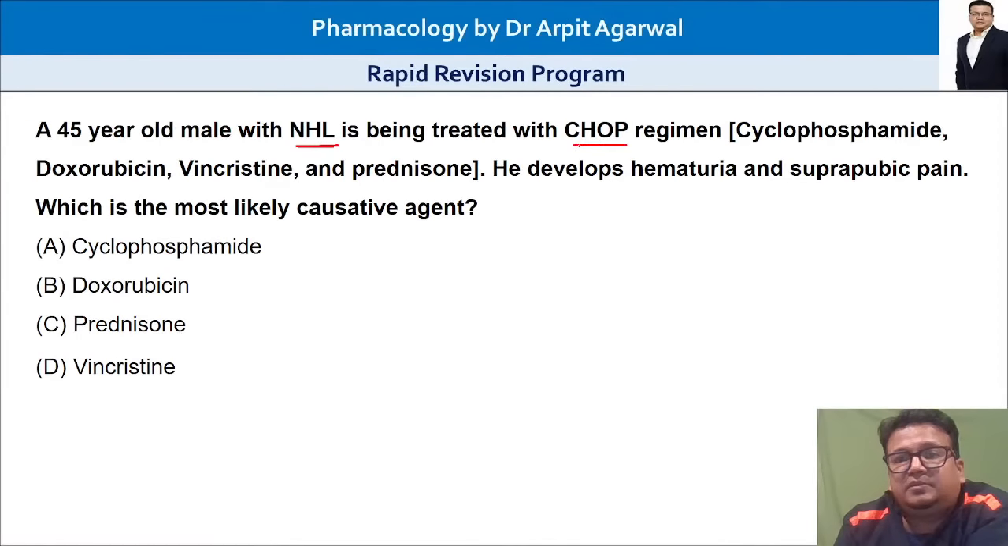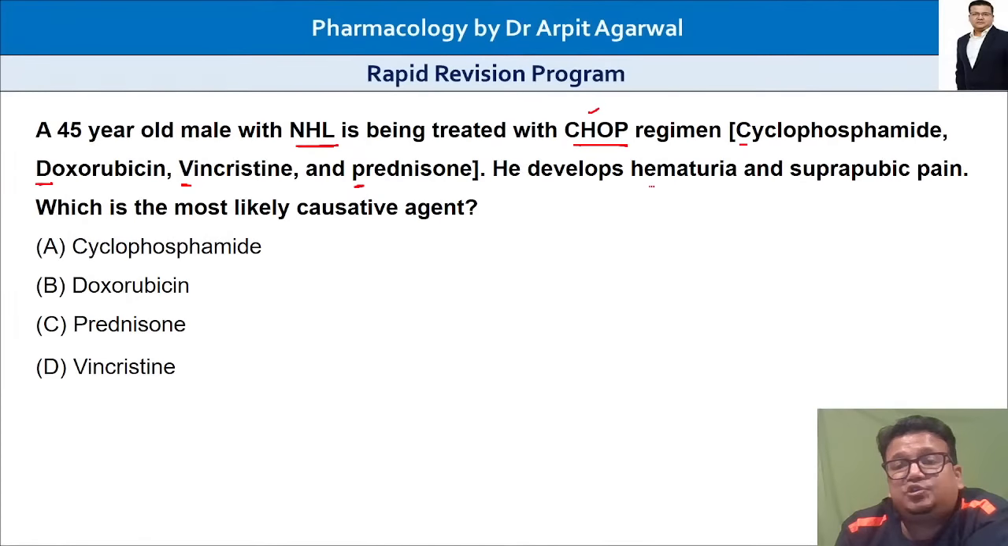CHOP regimen. CHOP regimen means C is cyclophosphamide, H is hydroxydoxorubicin, the doxorubicin, O is oncovin. Oncovin is another name of vincristine, and P is prednisolone. So CHOP regimen, NHL, non-Hodgkin's lymphoma.